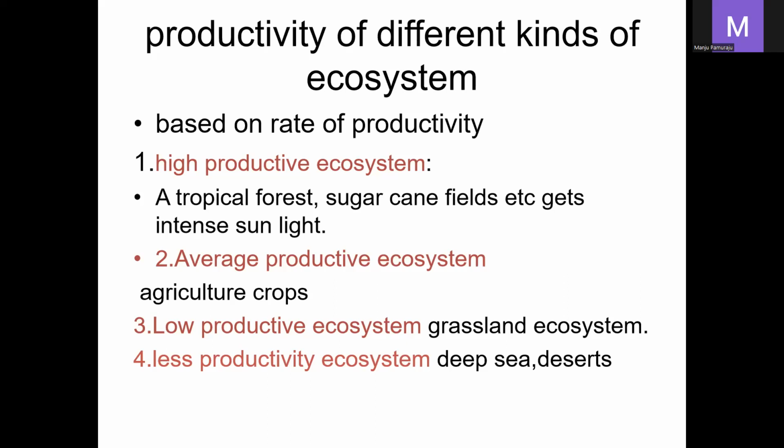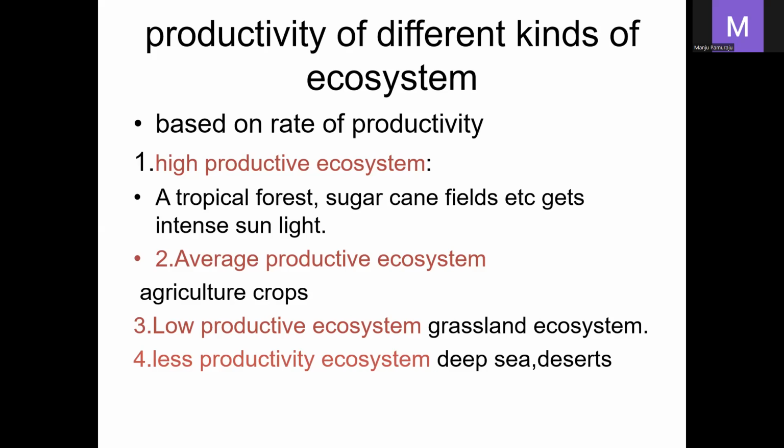Examples: average productive ecosystems are agricultural crops, low productive ecosystem is the grassland ecosystem, and less productive ecosystems are deep sea and desert. They produce less quantity of energy.